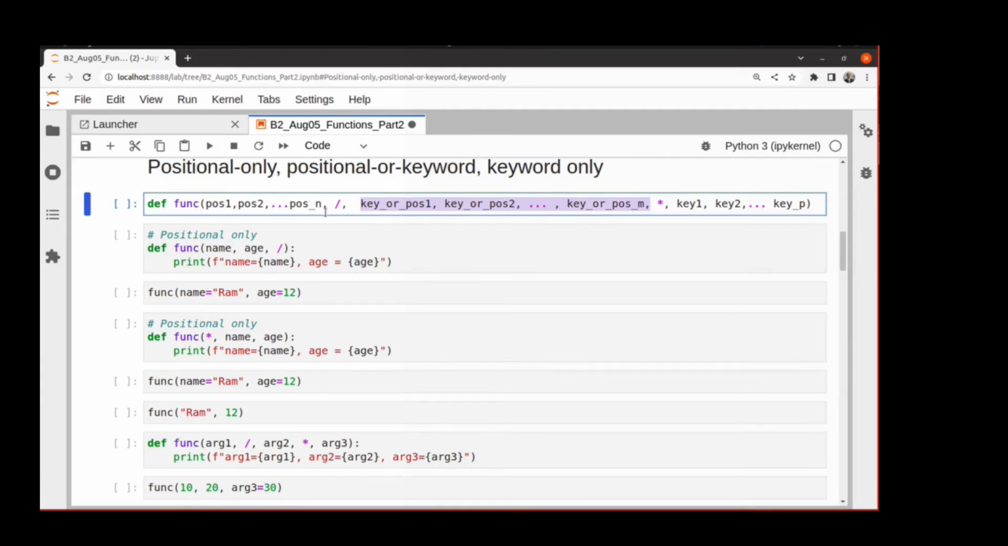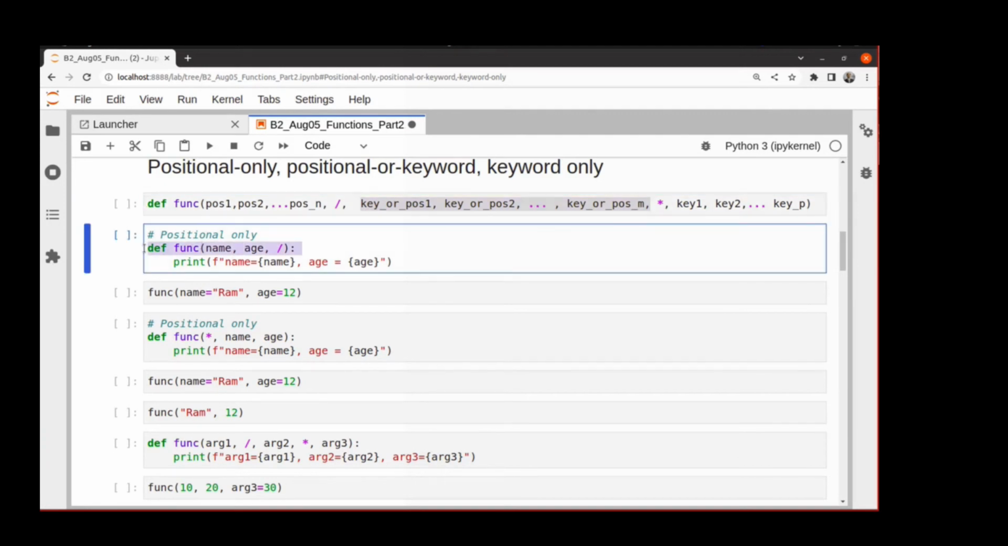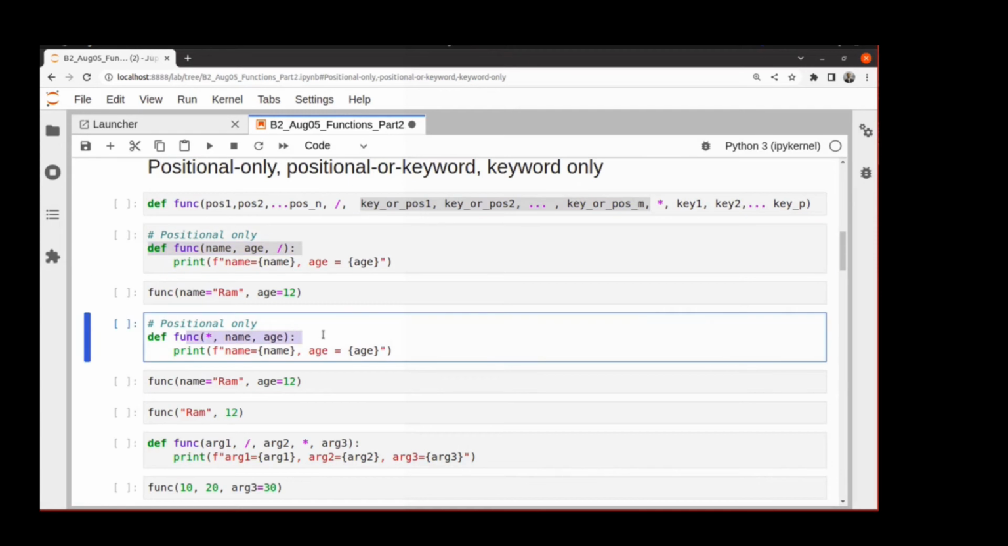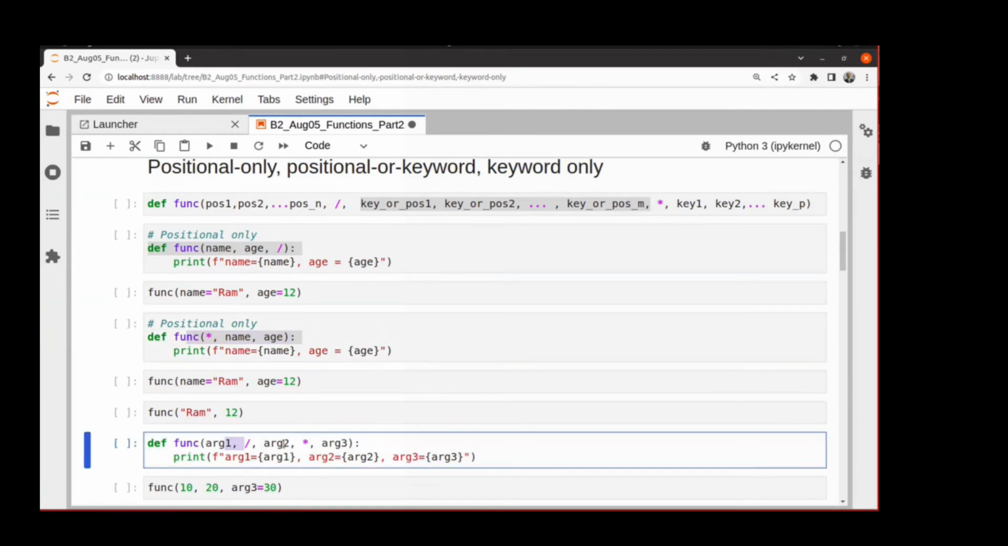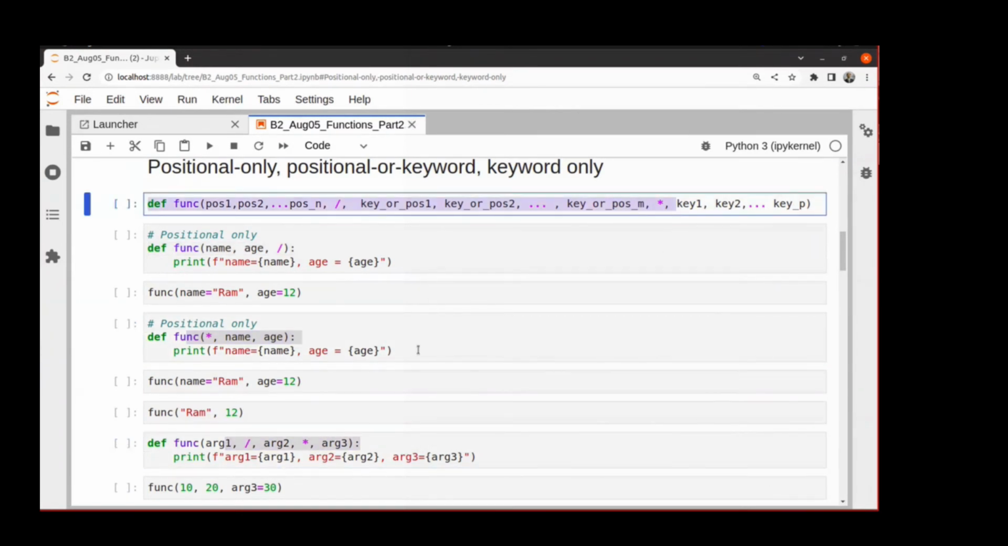And it's not necessary that you use slash and star both. Like this function only uses slash. So what it is telling is that name and age can only come as positional arguments. And this function is only using star. It is saying that name and age can only come as keyword arguments. And you can, of course, use both. So let's see some examples.